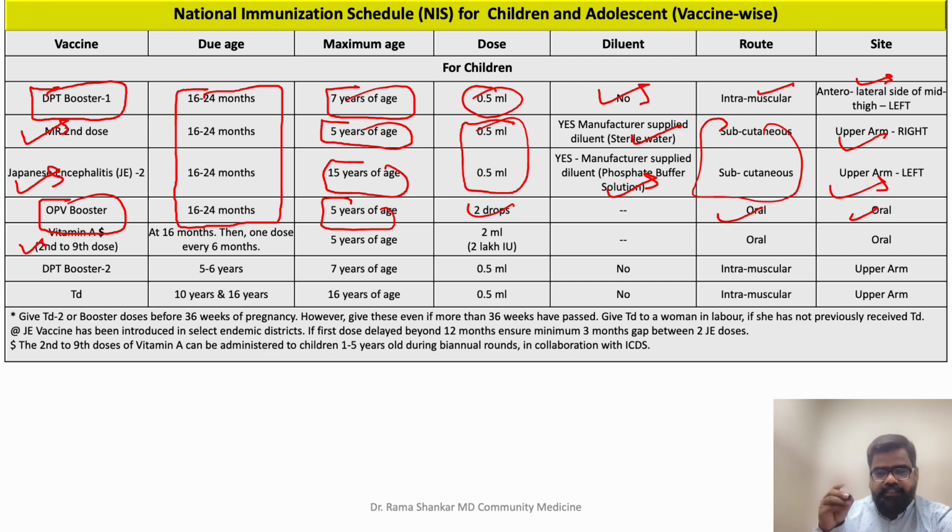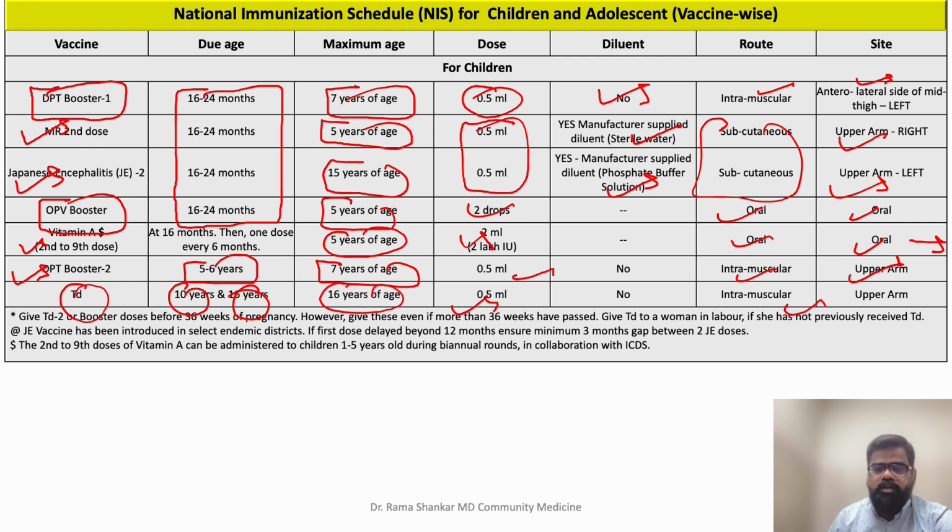And vitamin A is given every 6 months till 5 years of age. Since it is more than 1 year, you are giving 2 ml oral. But I'll talk about vitamin A separately. Now, in addition to this, at 5 to 6 years you are giving second booster of DPT, which has maximum age of 7 years. Dose is 0.5 ml intramuscular upper arm. And then at 10 years and 16 years, you are giving TD. The maximum age is 16 years, 0.5 ml intramuscular upper arm. So this finishes your National Immunization Schedule, students.